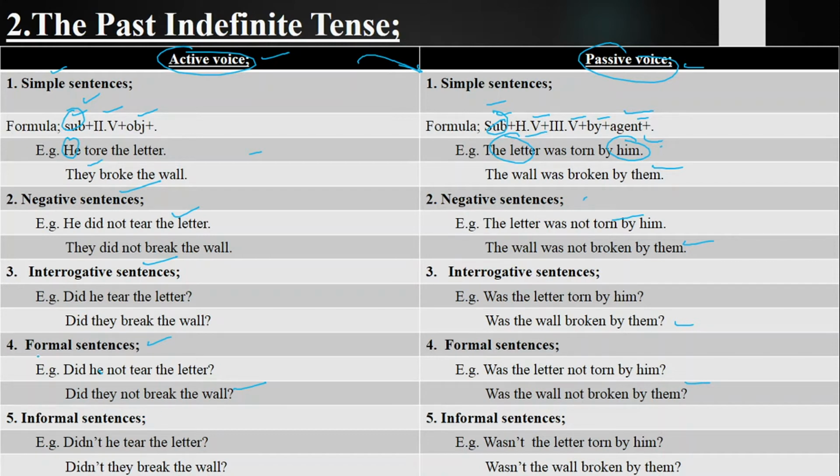Informal sentences, as compared to formal, are the opposite of formal sentences. The informal sentences are those sentences in which we ask questions and deny the statement, and we ask them in an informal way, and we use them with our youngers, juniors, or with one whom you are free with. Did he tear the letter? Didn't he tear the letter? Wasn't the letter torn by him? Didn't they break the wall? Wasn't the wall broken by them? So these are the sentences of past indefinite tense from active voice into passive voice.